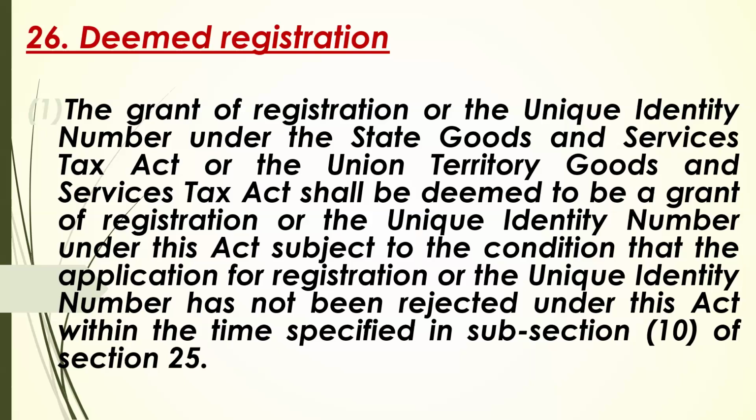So if we have applied for state GST, that would be equally applicable to central GST, and we will get a single number. We need not apply for different registrations for state and central GST. That's the basic idea of this section.